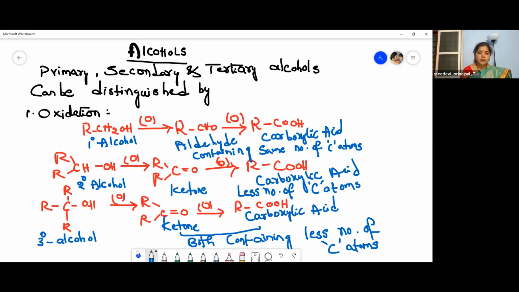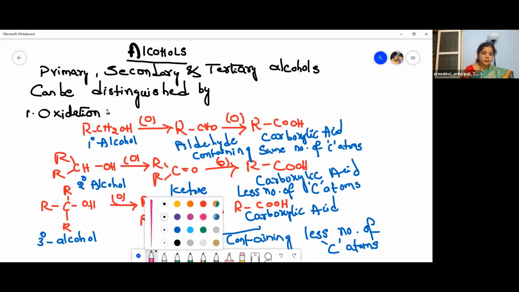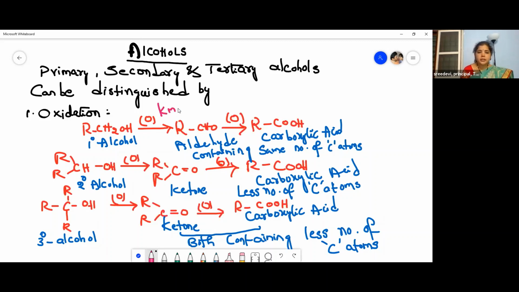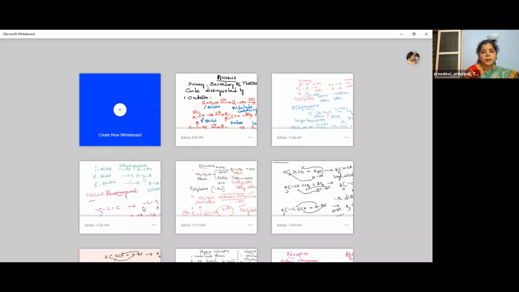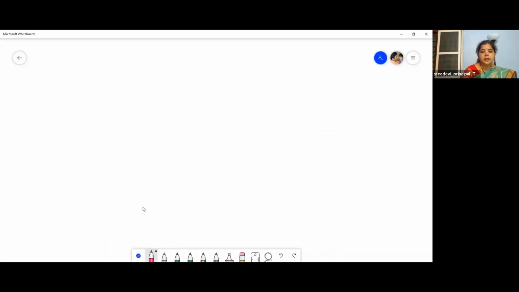Okay, so then let me write out the oxidizing agent also here. What is the oxidizing agent which we use here? It is nothing but acidified potassium permanganate. So acidified potassium permanganate is the oxidizing agent which is used in this reaction. So this is the first reaction, children. It's very simple and it is very important for your competitive examinations, that is for your JEE Mains and also for your NEET examination.